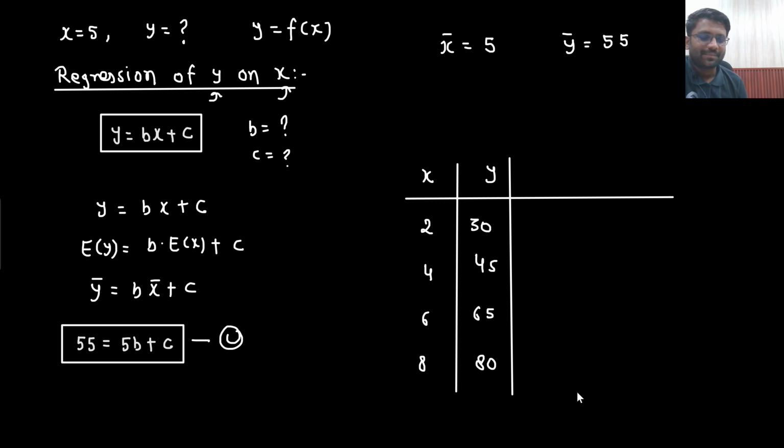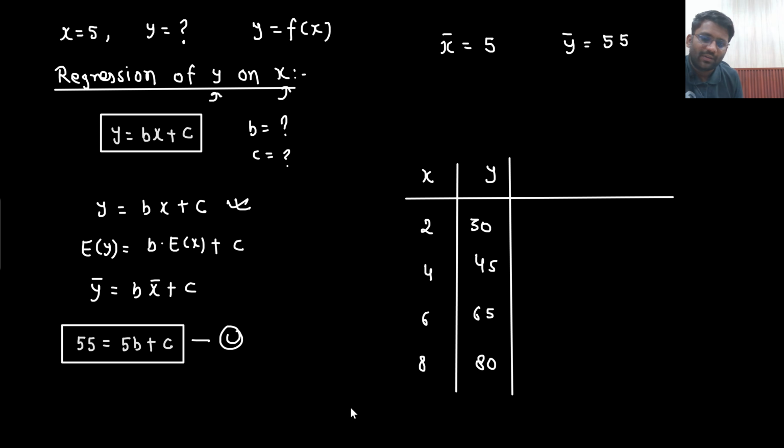So y equals bx plus c. This is the most important equation that I have. One equation I have got, that is 55 equals 5b plus c. One more I need. So what do I do? On both sides I multiply with x. Someone would say, sir, you could have multiplied with y as well. You will get the same answer. But let's multiply with x on both sides. So xy equals bx square plus cx. Say yes or no.